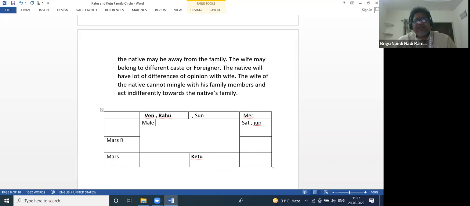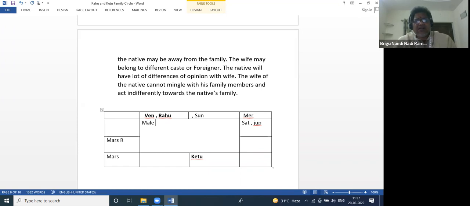One thing is sure, if the wife is of another caste or religion, then there will be no problem. Generally, based on combinations like Venus with Ketu, that is common to separation for everybody. But here, Venus is outside, if it is a different caste, so definitely there will be a harmonious relationship.